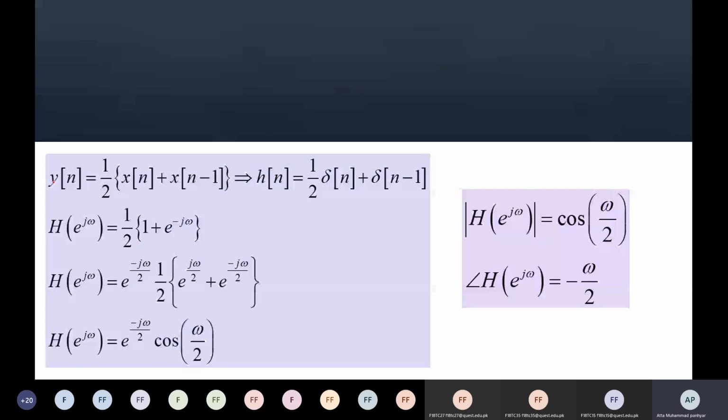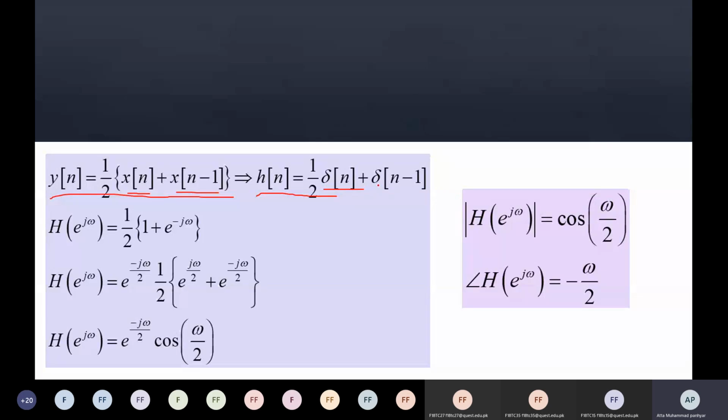Right. So for example, this is the output for the signal x of n and one delayed version of it. That means h of n must be equal to delta n plus delta n minus 1. So H of e to the power j omega must be equal to, always remember, if you compute the frequency spectrum of delta n, that is 1, and if it is delayed, then e to the power minus j omega.